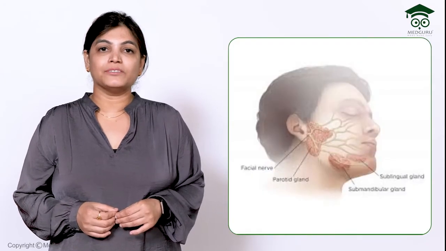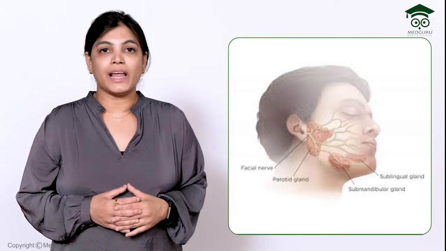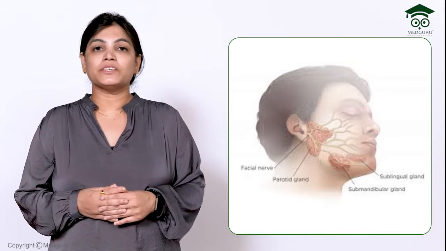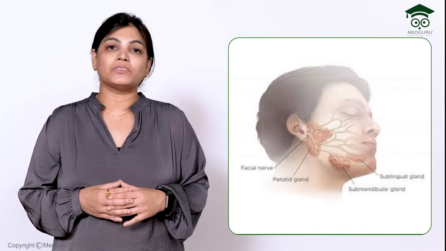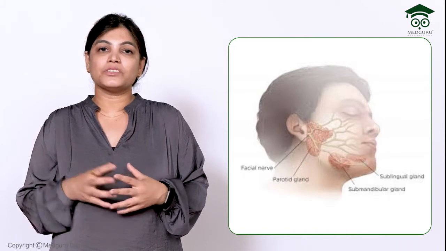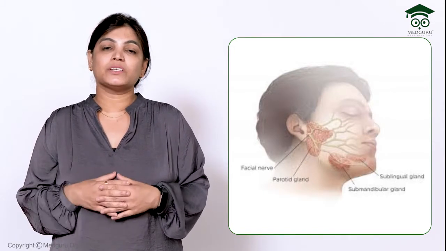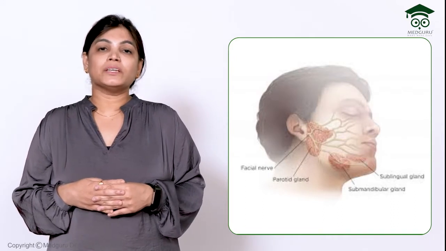Hello friends, in this section of head and neck, I am going to explain the parotid gland. The parotid gland is one of the major salivary glands. It is important because it produces a large amount of saliva. About 80 to 90% of saliva secretion is formed by the secretion of the parotid gland. The portion of the parotid gland which forms the secretion is mainly serous, so it forms the serous part of the saliva, and it is located in the parotid bed.